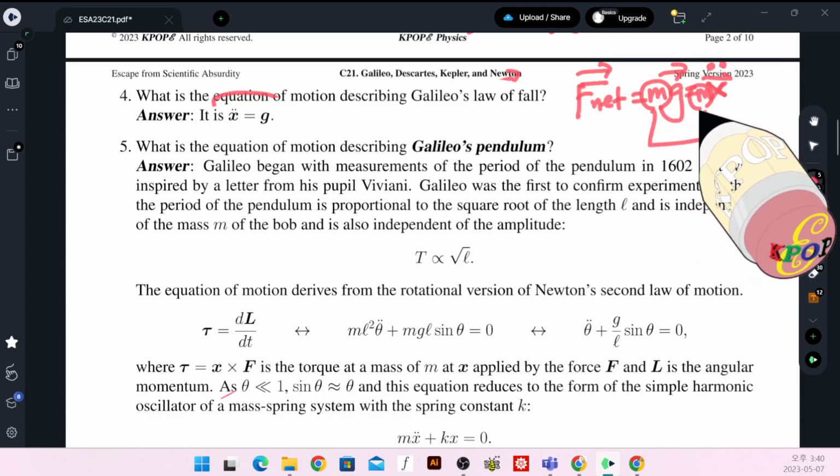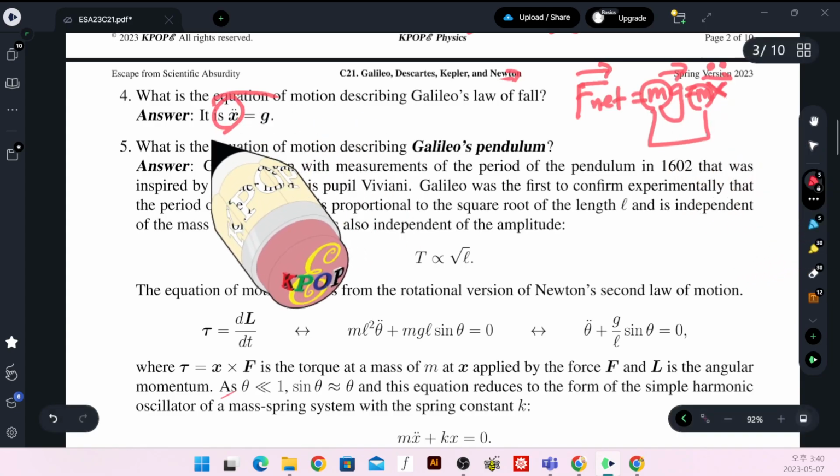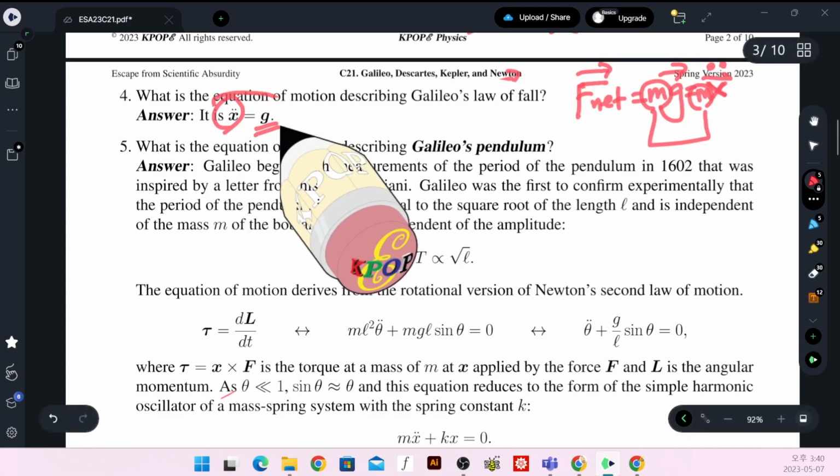After canceling the mass here, we find the acceleration of an object near the surface of the Earth is identical to the constant value that is the gravitational acceleration. Aristotle didn't notice.